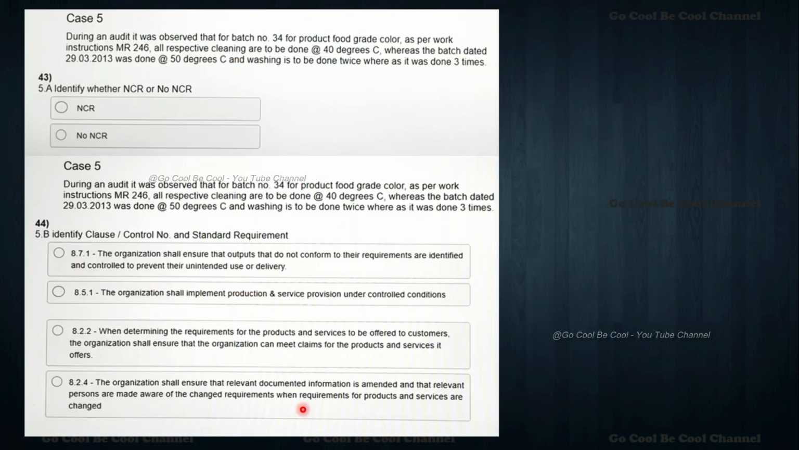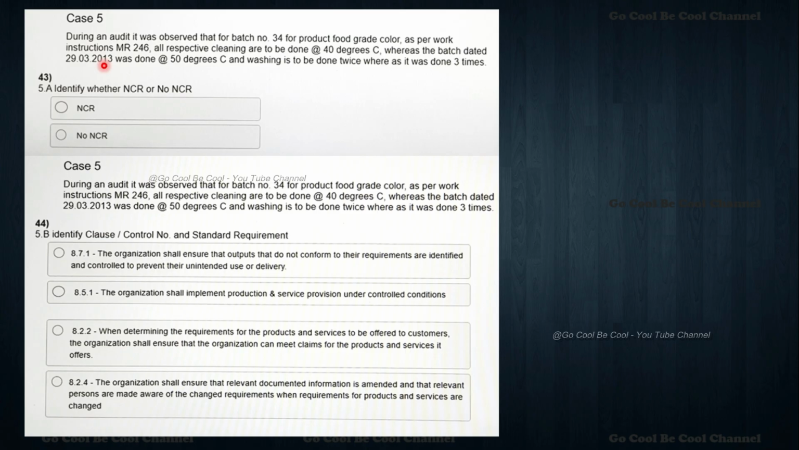So now we are moving towards 43 and then 44, my dear friends. Please understand the same varieties of questions. During an audit, it was observed that for batch number 34 of product food grade colors, as per work instruction MR 246, all respective cleaning is to be done at 40 degrees Celsius, whereas the batch dated 29 3 2013 was done at 50 degrees Celsius, and washing is to be done twice where it was done 3 times. So what is that?